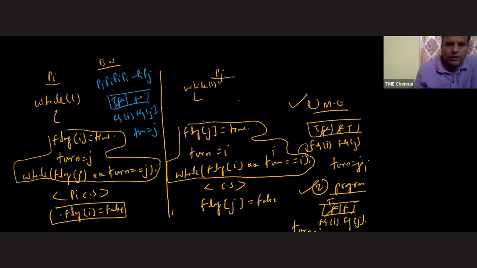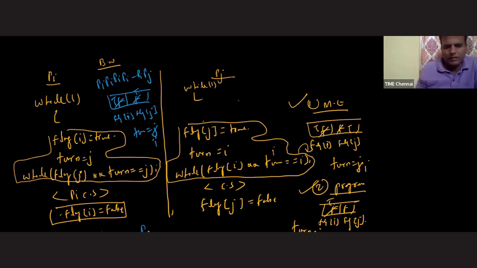Flag J value is what, sir? Right now it is true. Turn का value क्या है, sir? I. Okay, fine. Now, is flag I value equal to true? Answer is yes. Is turn value I, that is I equals I? Answer is yes. Then it will go for busy waiting. So that means process Pi is inside the critical section, and process Pj is waiting outside the critical section.